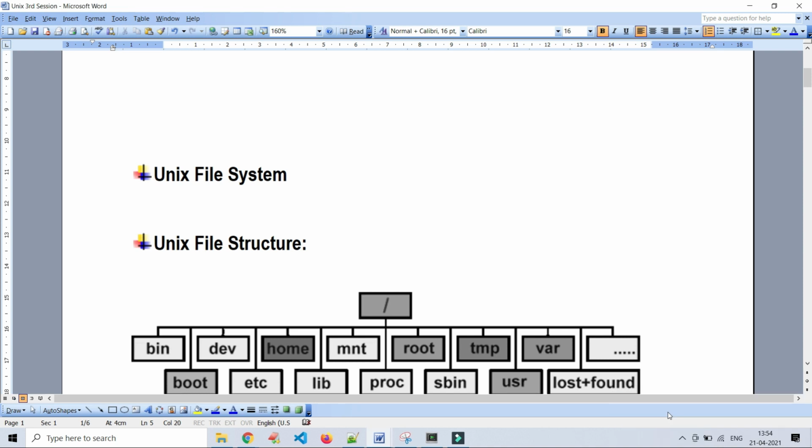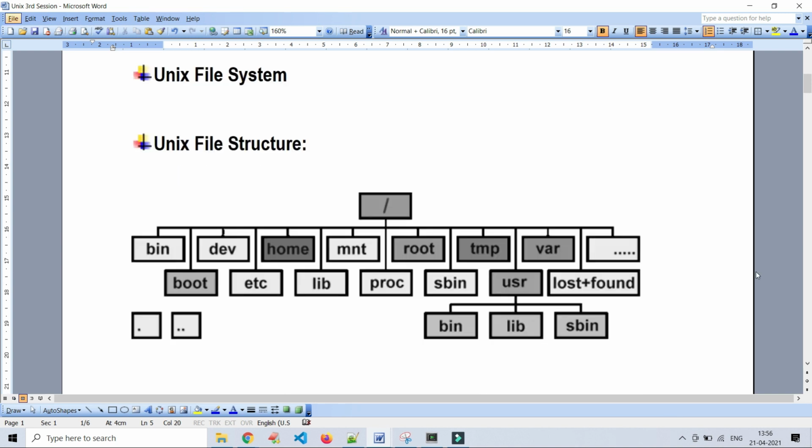A directory contains files and subdirectories, which contain further subdirectories or files and so on. So we can come to know that files in the Unix system are organized into a multi-level hierarchy structure, which is called a directory tree.